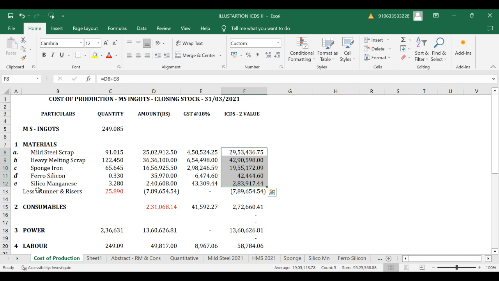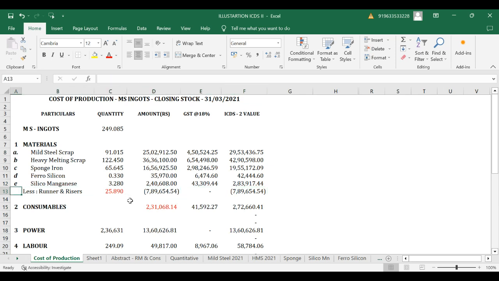Then for this industry, there is certain scrap again. Scrap of this commodity is termed as runners and risers. It would be used again in order to remelt. Anyhow, yesterday also we were mentioning, in case of byproducts, that scrap value has to be directly deducted from the material cost. So here, on that basis, we are taking a market value for these runners and risers manufactured during the period, and that amount also we would be deducting from the total cost.